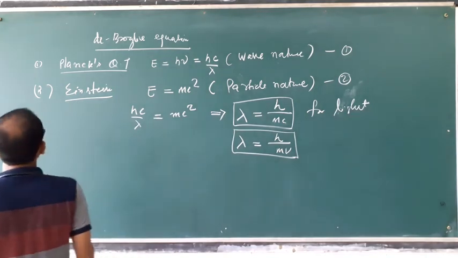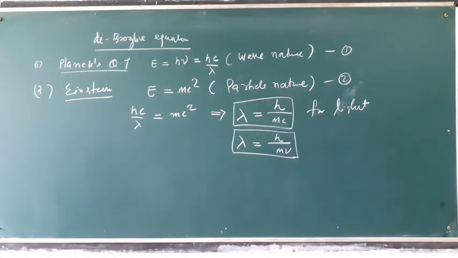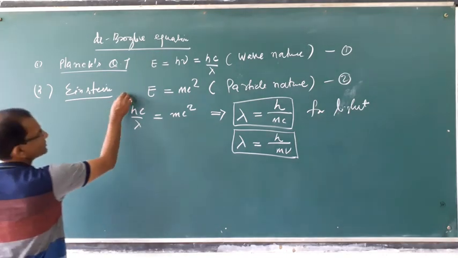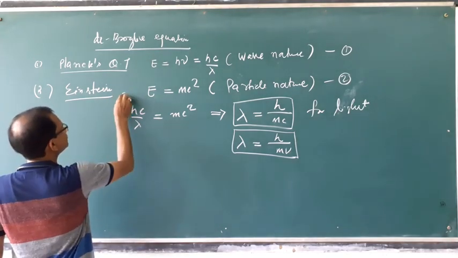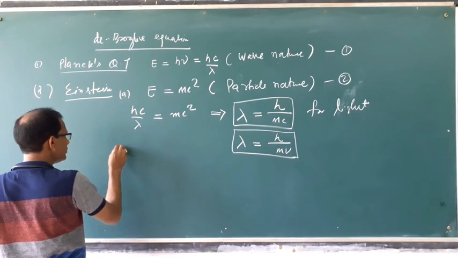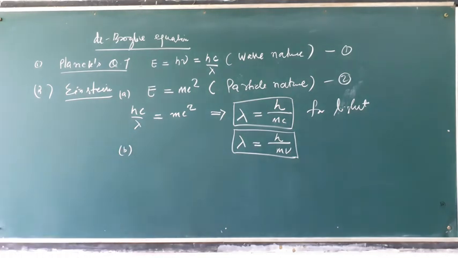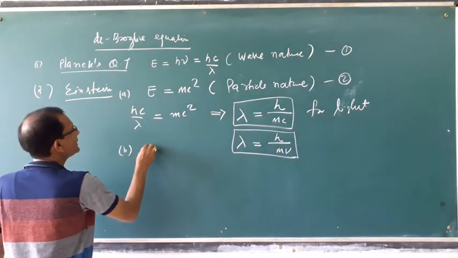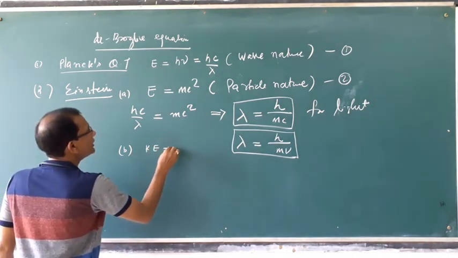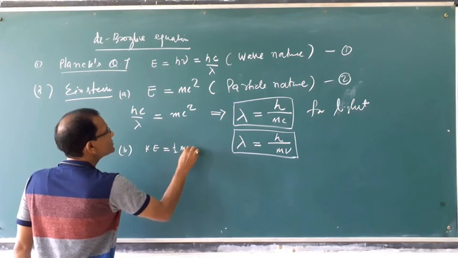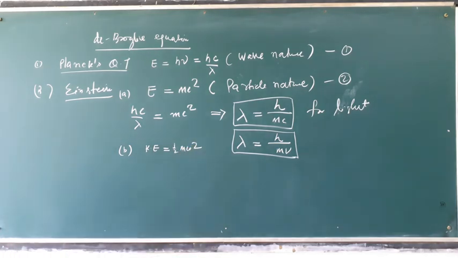Then this formula can be derived in another way. This is the first calculation. Then the second calculation may be like this. We know kinetic energy is equal to half mv square.